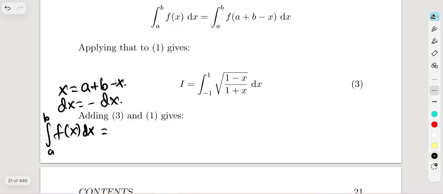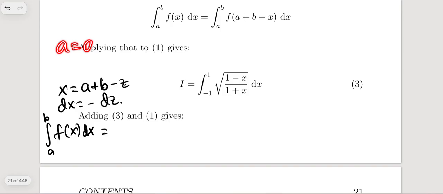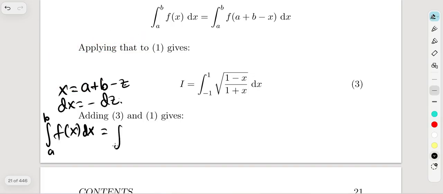Okay, wait a second, I think I should use z instead of x, right? So, if we talk about limits, when x is a, a equals a plus b minus z. So a cancels out and z comes out to be b. So basically your lower limit of the integral is going to be b, and your upper limit is going to be a. You can check that out. And we have f of a plus b minus z, and we have minus dz.